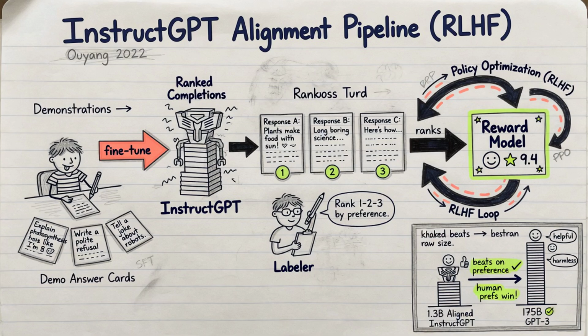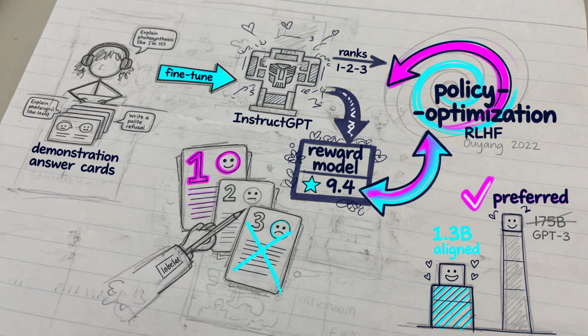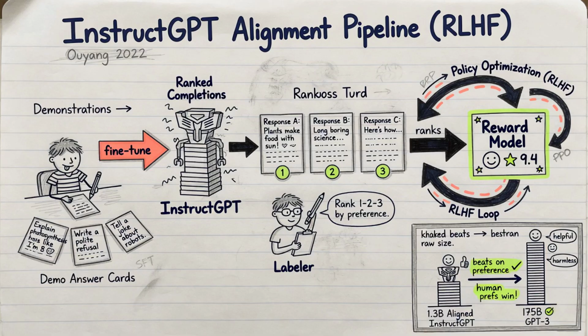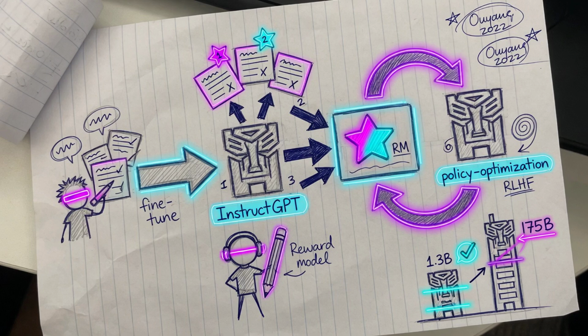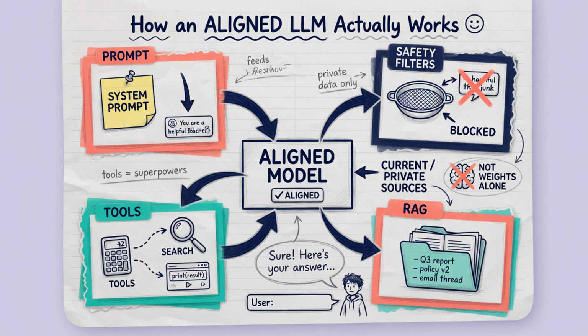Alignment comes later. In 2022, Ouyang and colleagues trained InstructGPT to follow instructions. First, people wrote demonstration answers and the model was fine-tuned on them. Next, labelers ranked several completions. Those rankings trained a reward model. Then, the policy was optimized against that reward, reinforcement learning from human feedback. A 1.3 billion InstructGPT was preferred over 175 billion GPT-3 on their prompt set. Smaller, but better aligned.